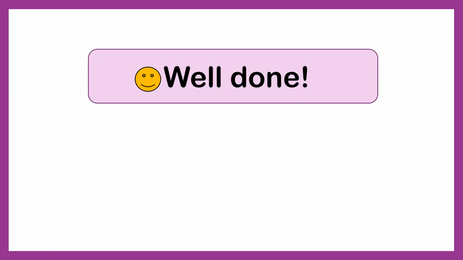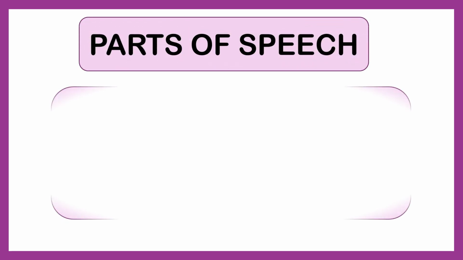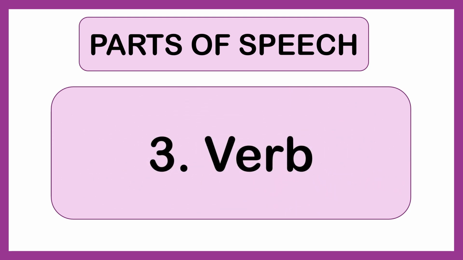You have learned what pronouns are and how to find them in a sentence. Let's quickly recap. A pronoun replaces a noun. It helps us speak more clearly and avoid repetitions. Pronouns: I, you, he, she, it, we, they. Well done, everyone. Next, we have got verb.